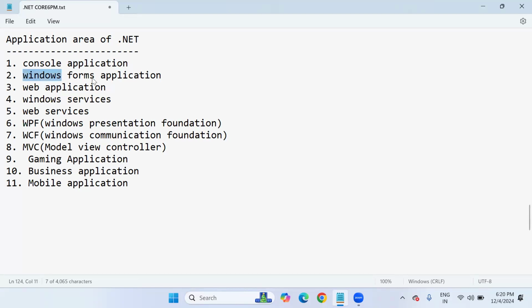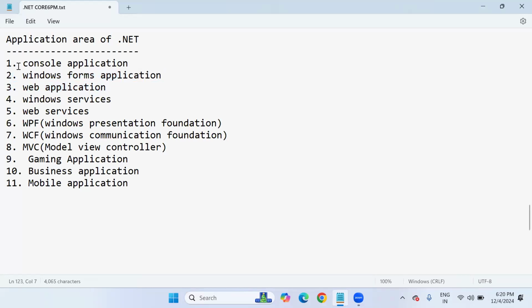Whereas the Windows Forms application is a GUI application, graphical user interface. We have some form design like text boxes, buttons, labels, form preparation, and a user interface will be there. The web application also has a complete design, a graphical user interface. But what is the difference between this Windows Forms GUI and the web application GUI?